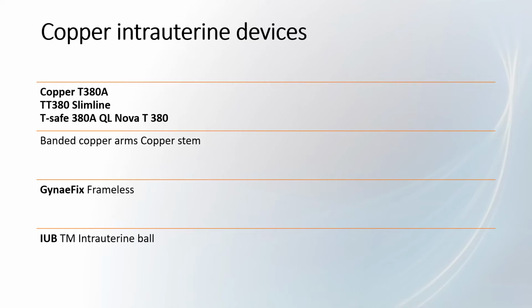The copper intrauterine devices come in different forms. You've got the copper T380A, TT380 Slimline, T-Safe 380A, QL Nova T380, and the branded copper arms and copper stem. Gynefix is frameless. Another form of giving copper as an intrauterine device is the intrauterine ball.